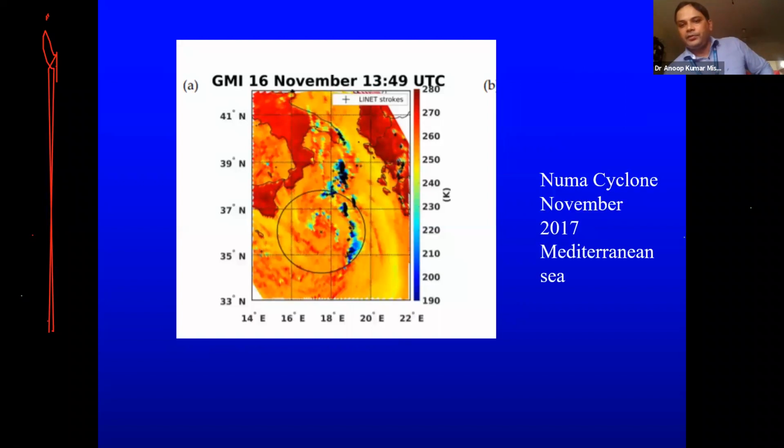Then this is how this Numa cyclone was detected by the GMI. GMI is similar to TMI. That was the TRMM microwave imager, and this is the Global Precipitation Microwave Imager. So it was able to detect that cyclone very efficiently.